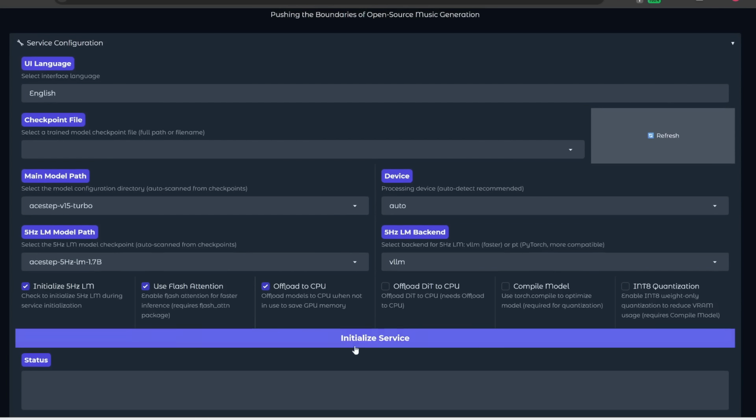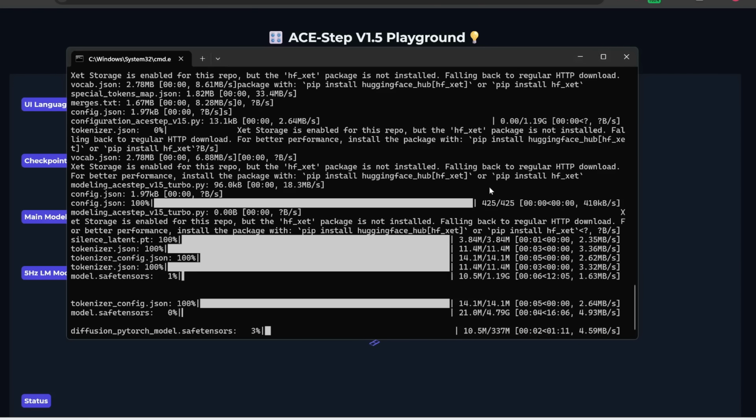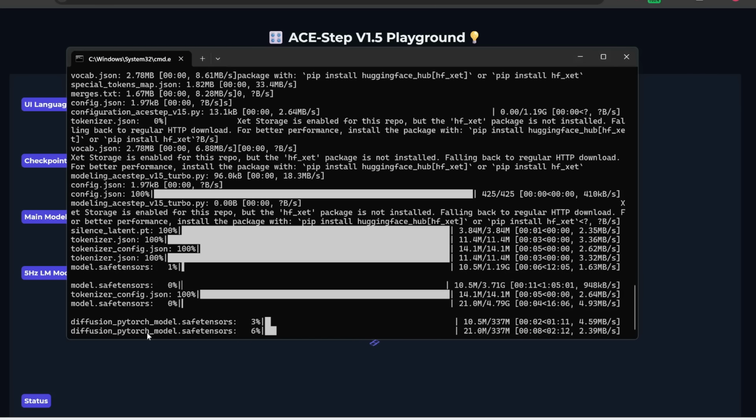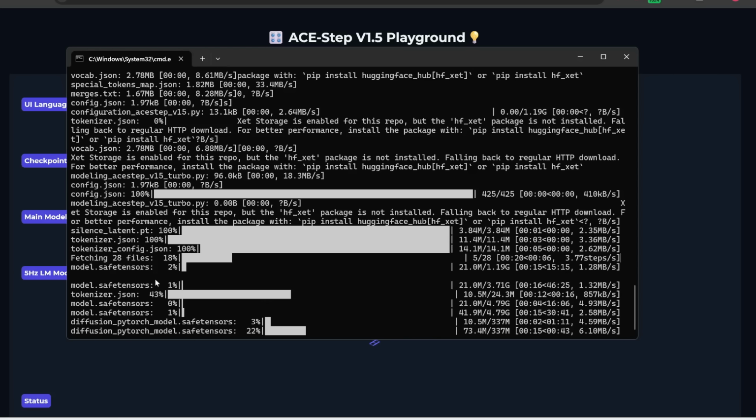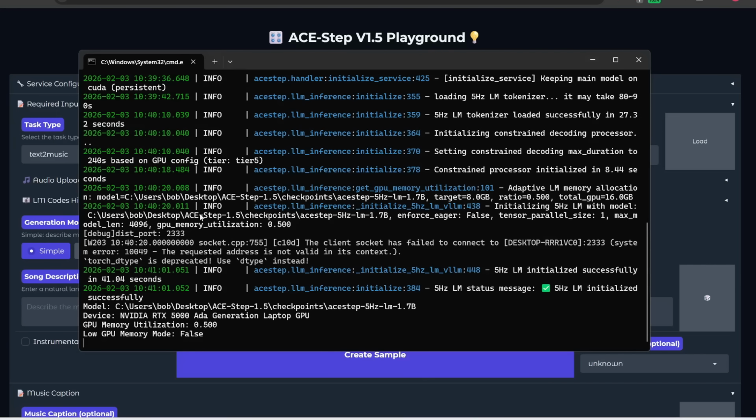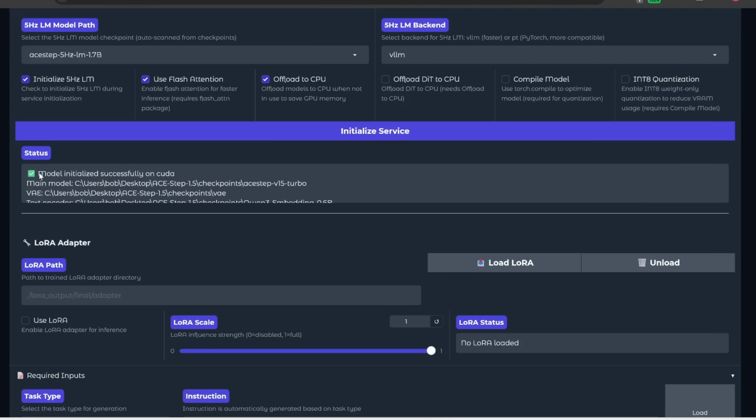Next, let's click on initialize service. And if it's your first time running this, then it's going to proceed to automatically install all the models. You can see that some of these safetensors files are several gigabytes in size, so it's going to take a while for everything to download. All right, afterwards, you should see this message where it lists out your model and device, and you should see this message, model initialized successfully on CUDA.